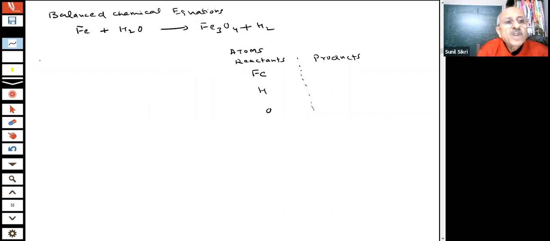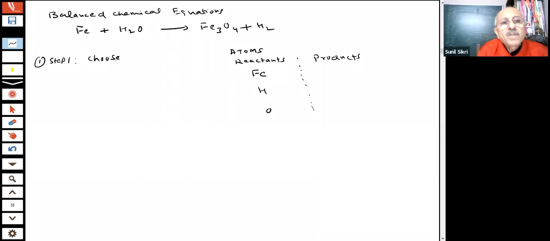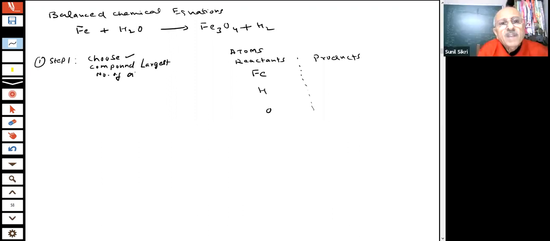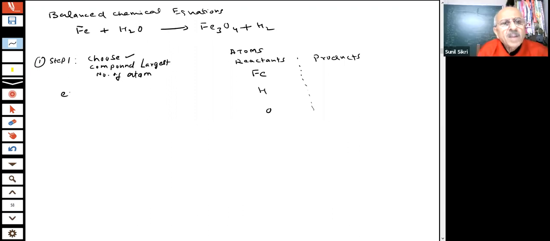I will choose the compound which has the largest number of atoms. Tell me which is the compound, either reactant side or product side, no problem.